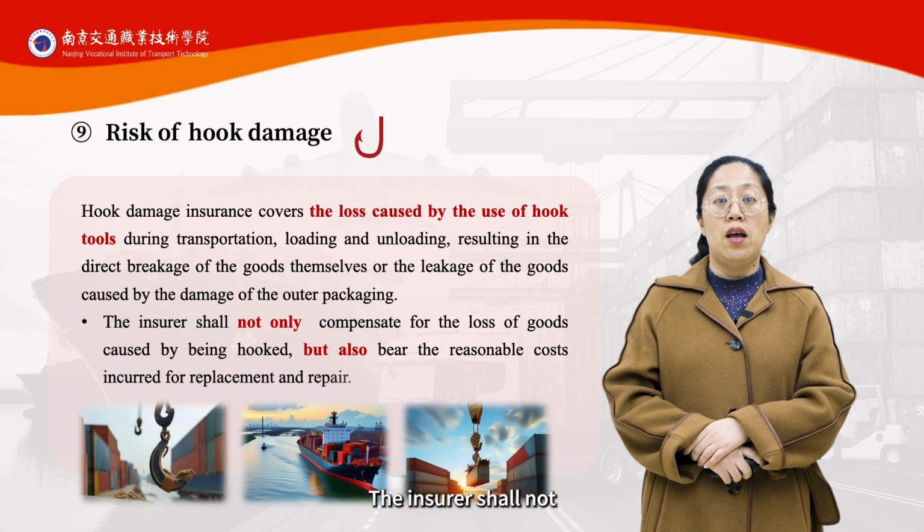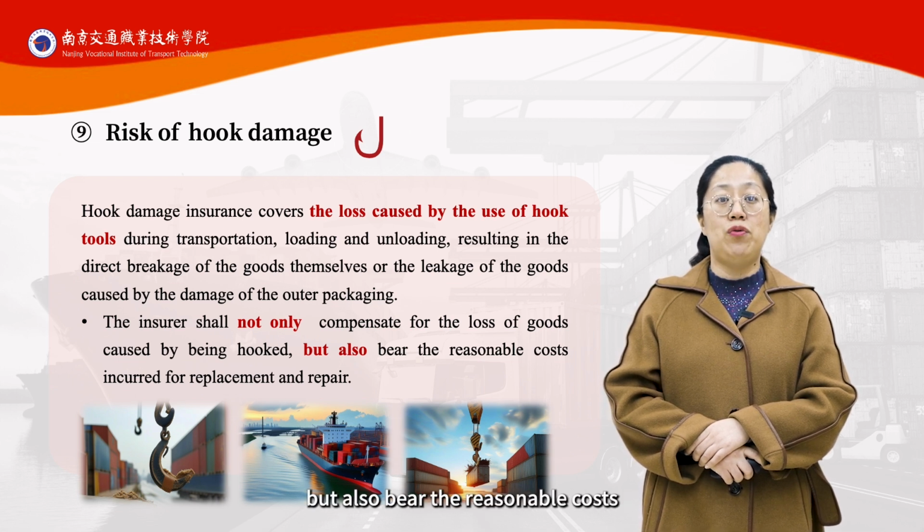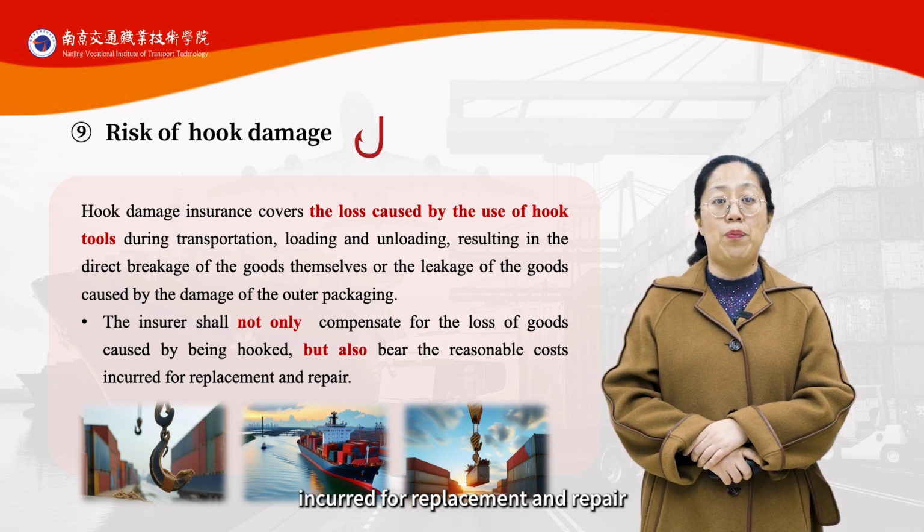The insurer shall not only be responsible for compensating for the loss of goods caused by being hooked, but also bear the reasonable costs incurred for replacement and repair due to packaging being hooked.